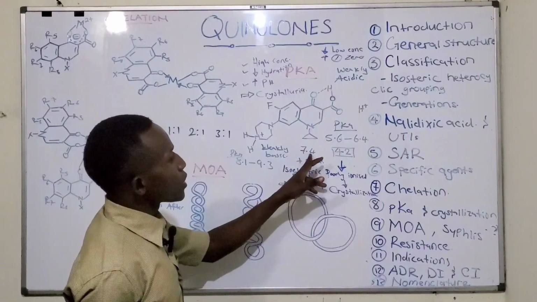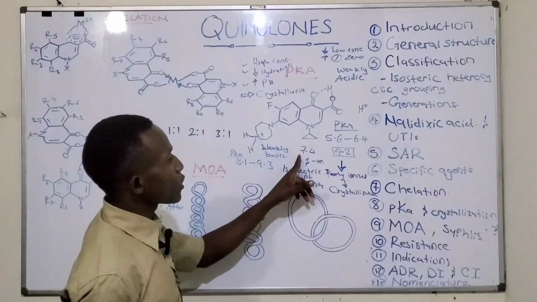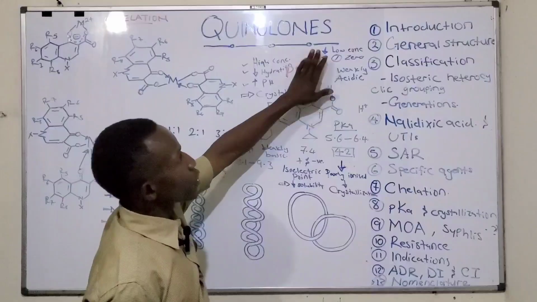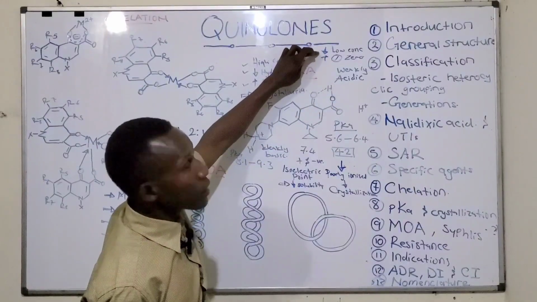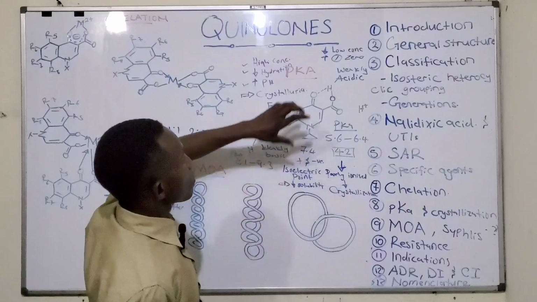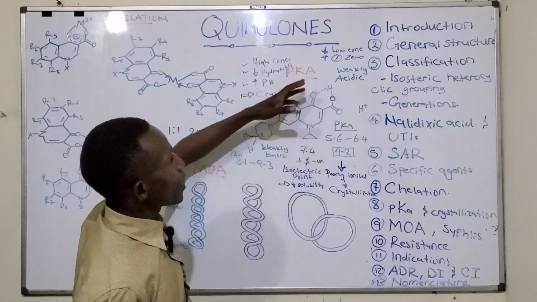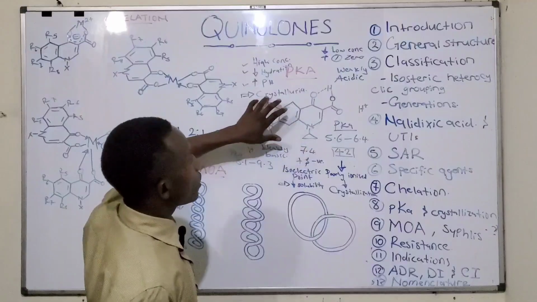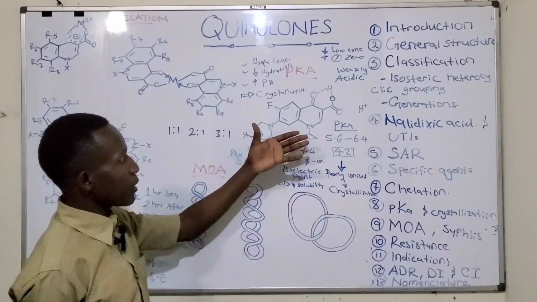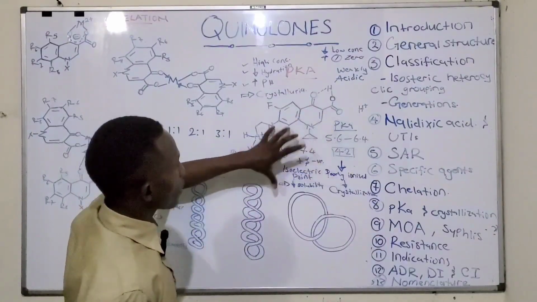So at a pH of 7.4, this drug can have the risk of crystallization, but it may not happen because the concentration given is lower. But in urine, because of the increased concentration of the drug, and in case of dehydration, we can have the crystalluria. This is just an example, but many other drugs, the fluoroquinolones, can have the same effect.